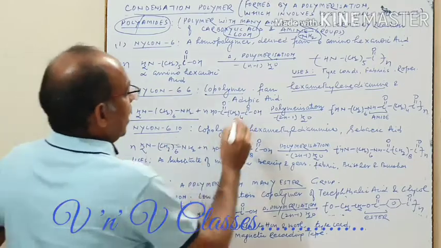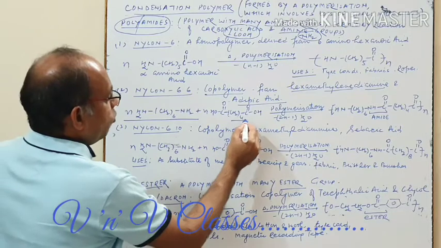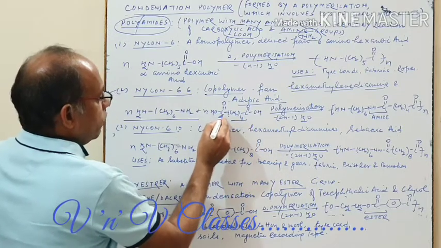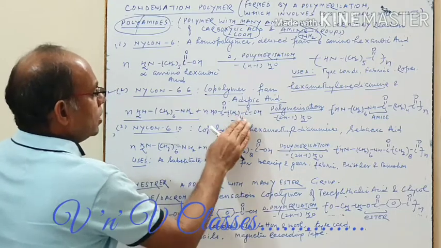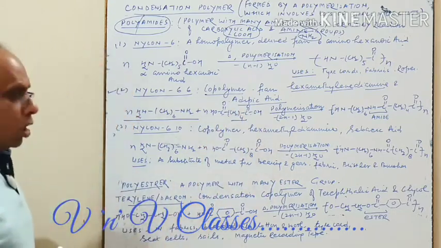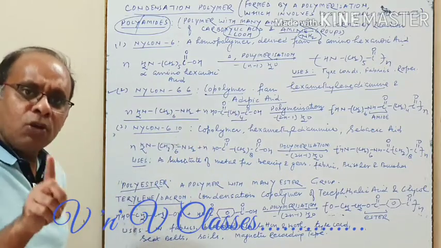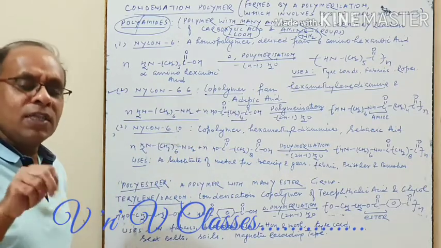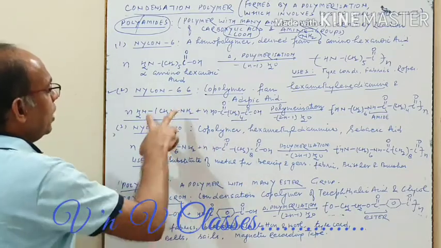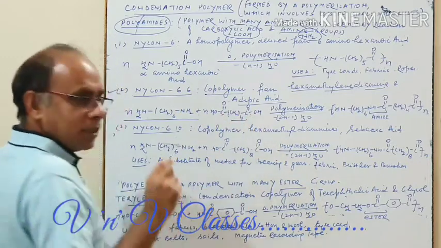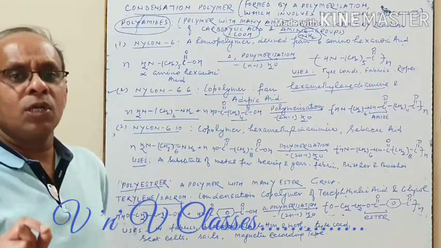And another is adipic acid. You see, in this adipic acid there are 4 carbons as CH2, one COOH and another COOH, so in total 6 carbon atoms. Now these two monomer units fulfill the requirement of a condensation polymer, because each monomer unit has 2 functional groups. That is the basic need for the formation of a condensation polymer.